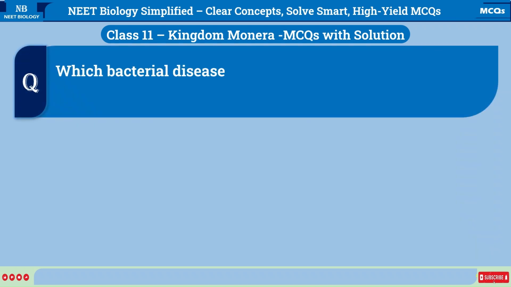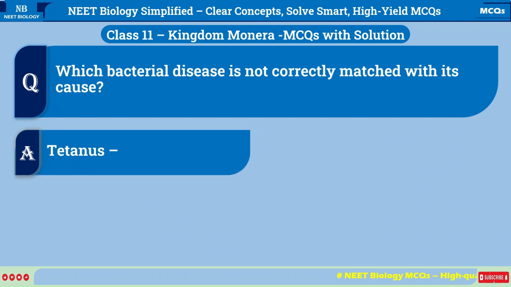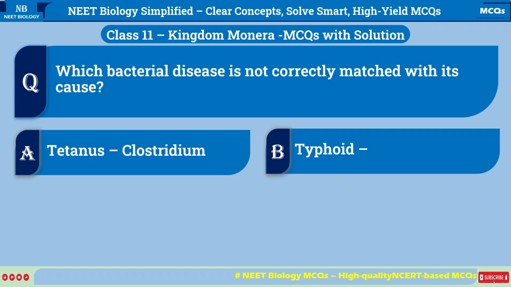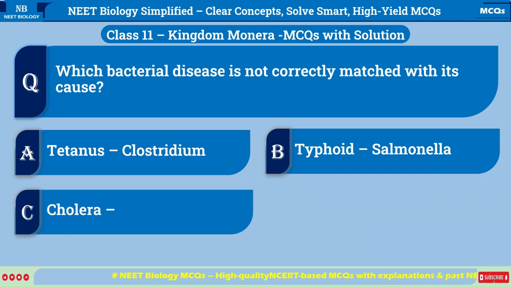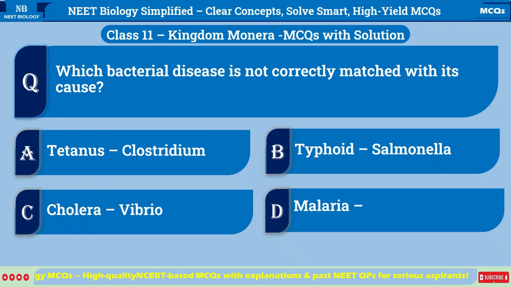Which bacterial disease is not correctly matched with its cause? A. Tetanus, Clostridium. B. Typhoid, Salmonella. C. Cholera, Vibrio. D. Malaria, Mycoplasma.